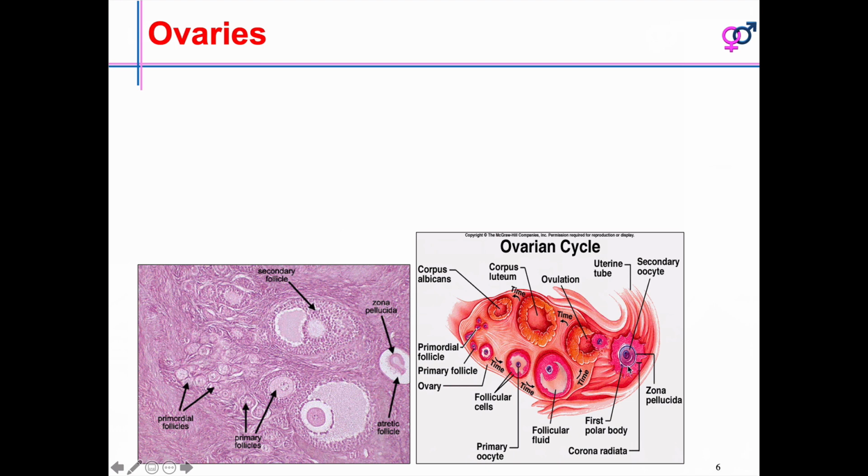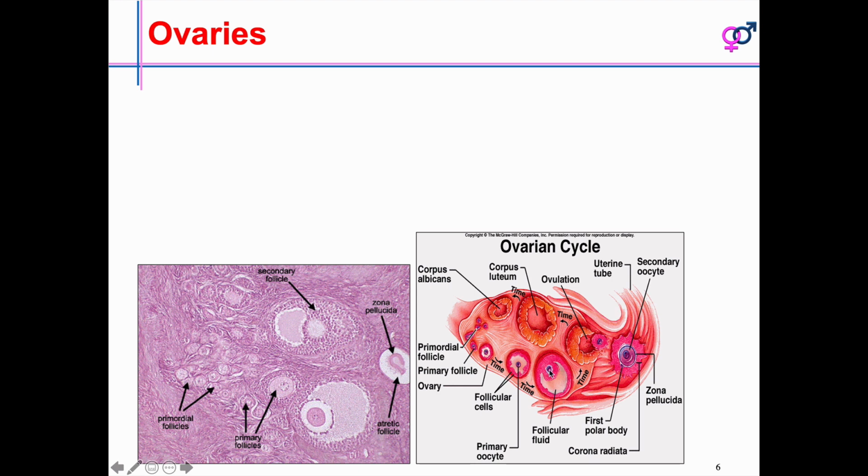Here it is given as primary follicle, then primary oocyte. Oocyte means ovum cell. Then this is the secondary oocyte. If you see here, this is an ovum and there is fluid around it, called follicular fluid.